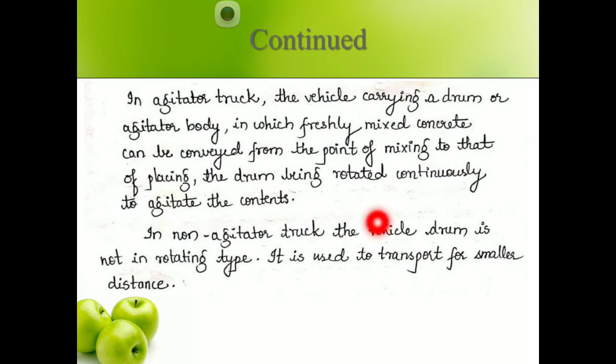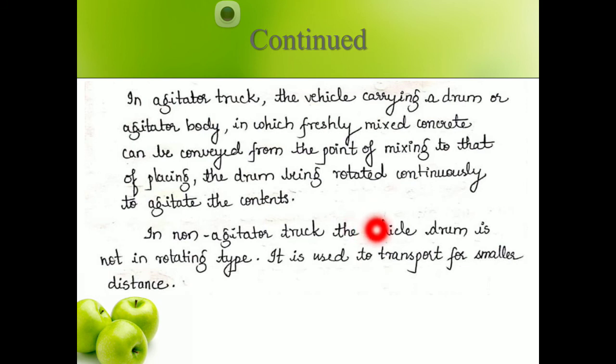In agitator trucks, the vehicle carries a drum or agitator body in which freshly mixed concrete can be conveyed from the point of mixing to the point of placing, the drum rotating continuously to agitate the contents. These are nothing but RMC plant trucks, and they are called agitator trucks. Till they reach the construction site, the vehicle keeps on rotating and water is sprinkled on a time basis, so that the concrete does not harden very fast before it reaches the site.